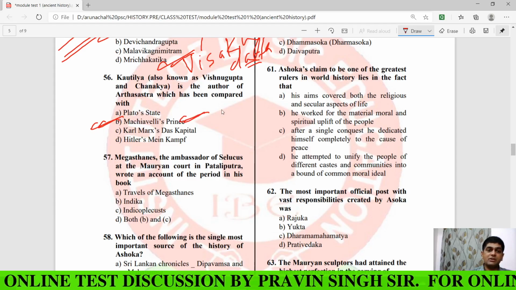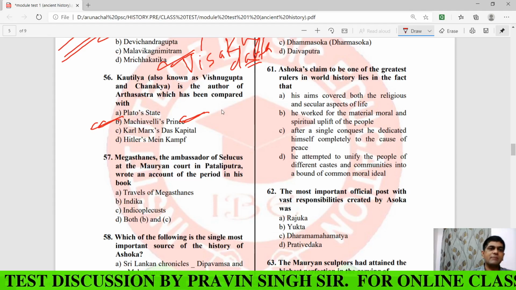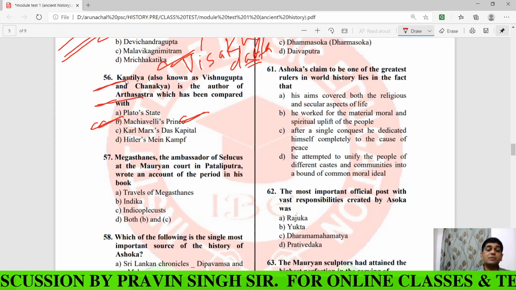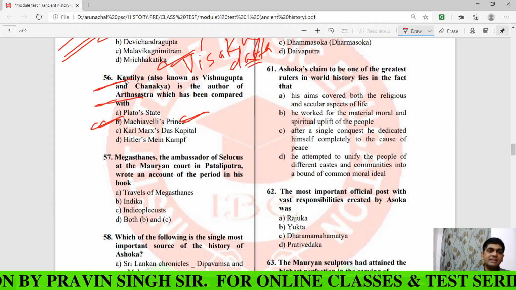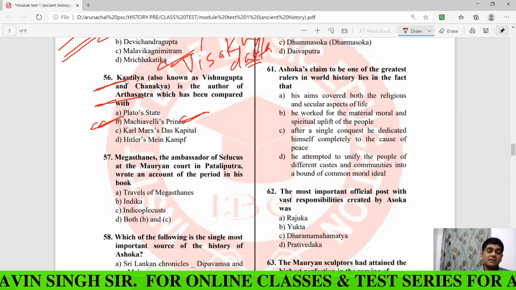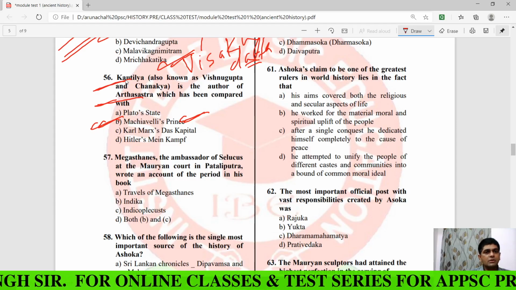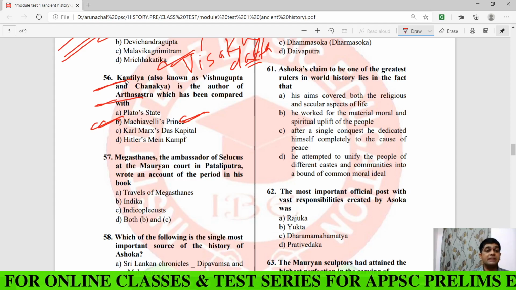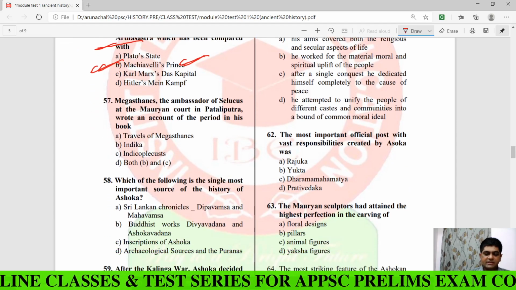And the subject matter of the Prince is what? It is political science. And the subject matter of this Arthashastra written by Kautilya is also political science. It means this Arthashastra deals with politics and administration, and it gave a very detailed account of the Mauryan administration, my dear. Clear? So this book has been compared with Machiavelli's book, The Prince. Let us see the question number 57.